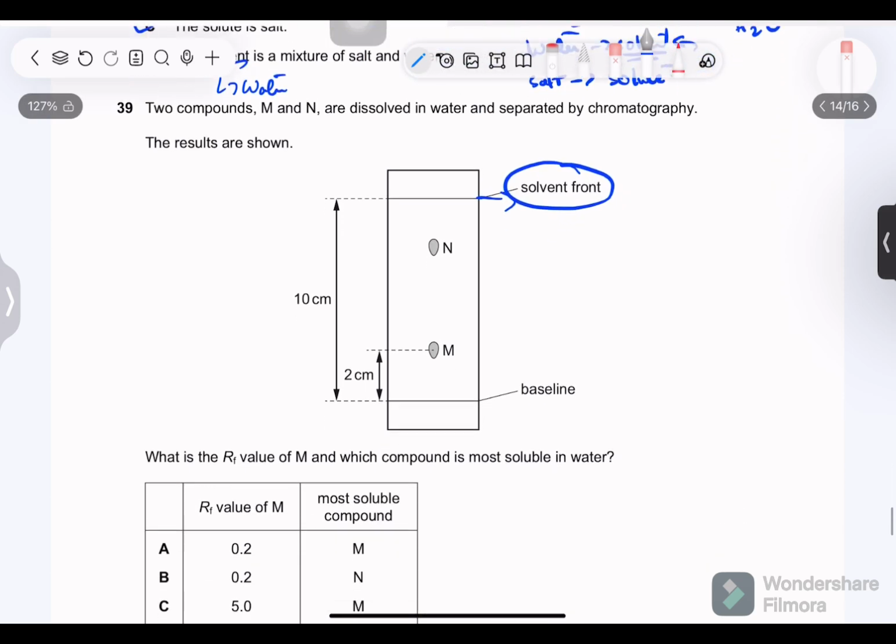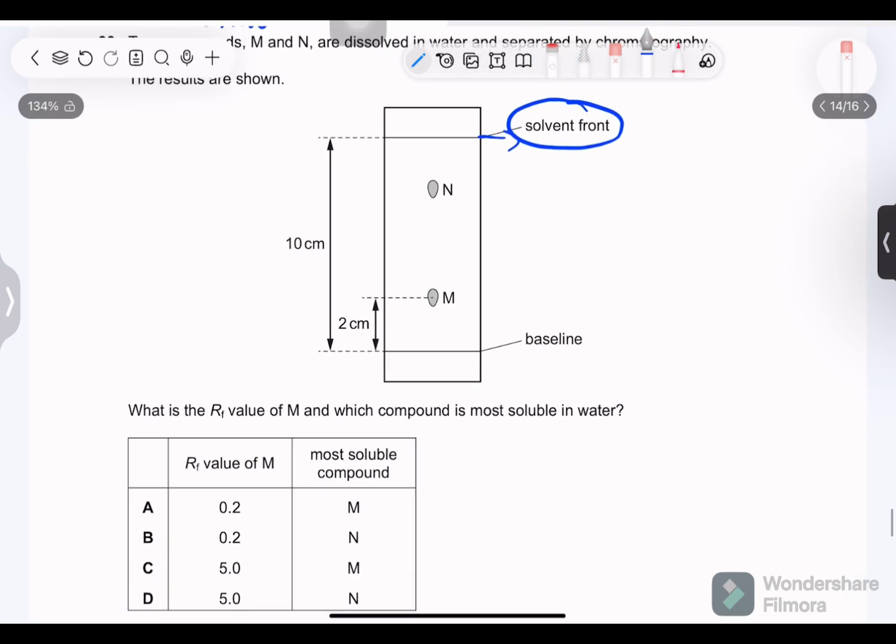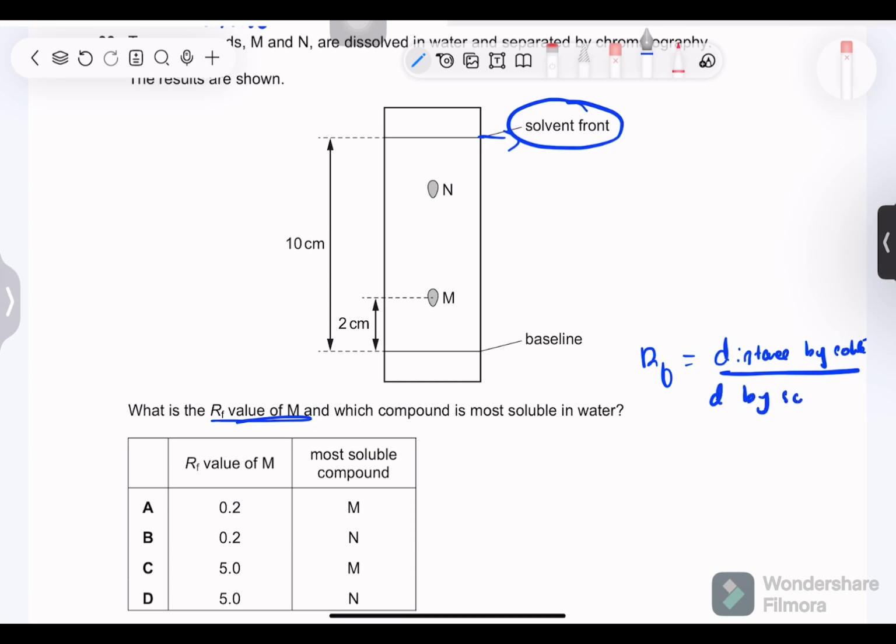Just a smart tip. Okay, so RF value is the distance traveled by solute over distance by solvent. They knew you would confuse these two and swap these values. That's why they gave you both. Because if you divide 2 by 10, which is the correct formula, you will get 0.2. But if you divide 10 by 2, which is the other way around, you will get 5, making a mistake.